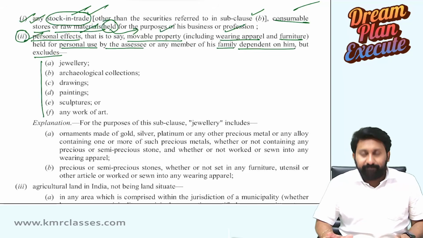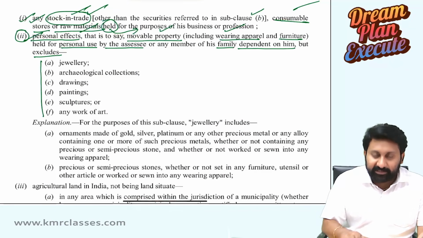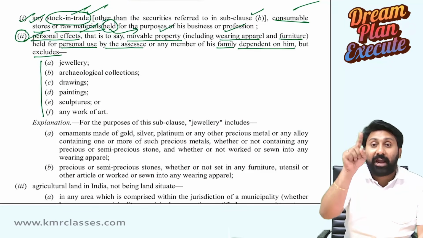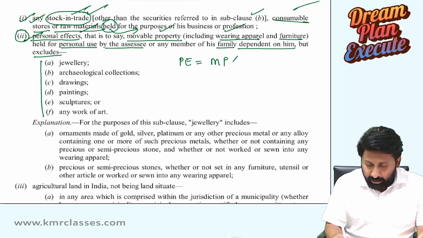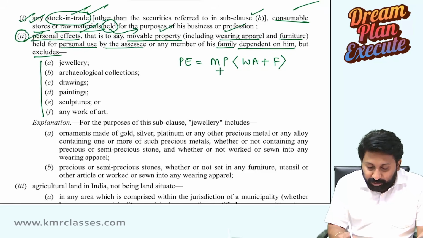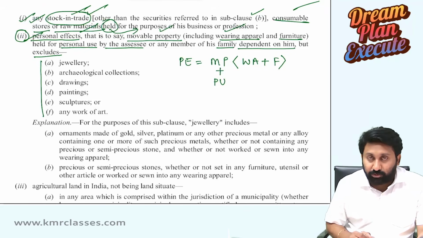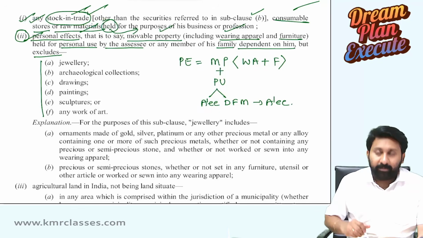Personal effects are excluded from the definition of capital gain. What is a personal effect? A personal effect is a movable property, including wearing apparel and furniture. But this movable property should be held for personal use, either by the assessee himself or by a dependent family member of the assessee. This is the point.